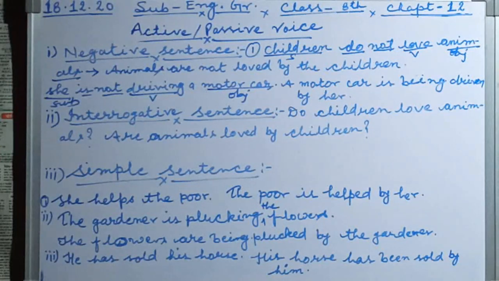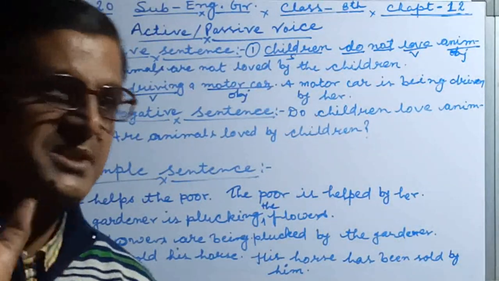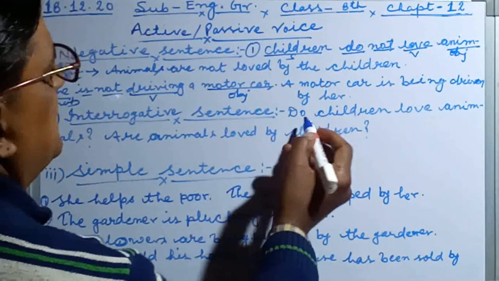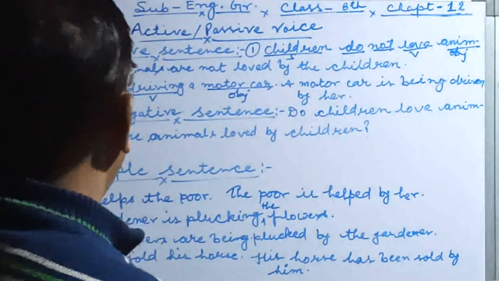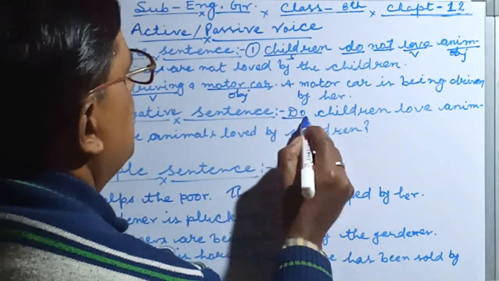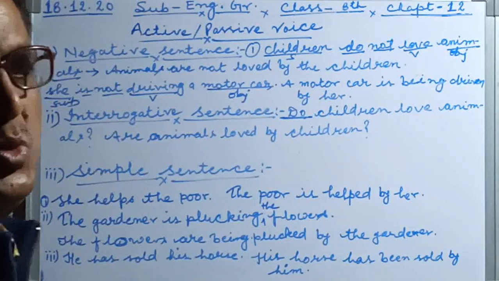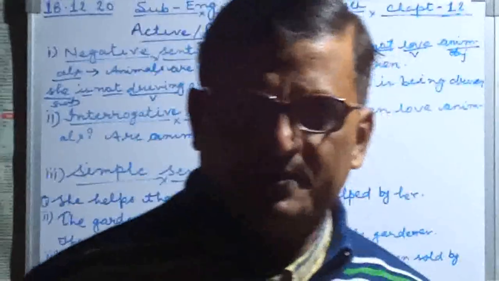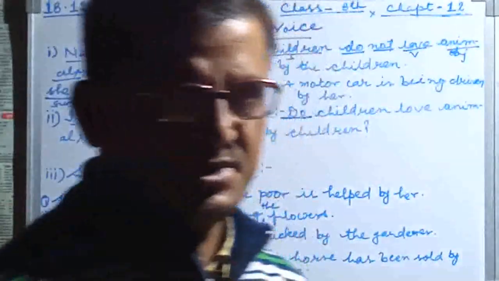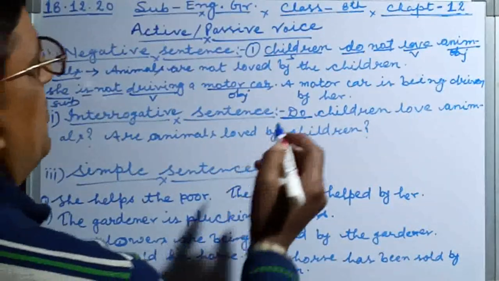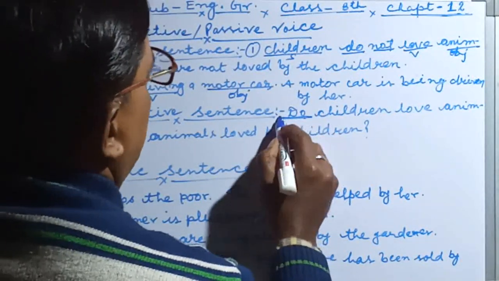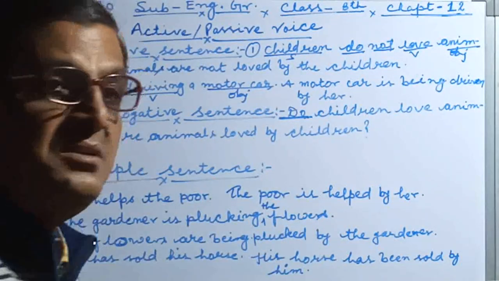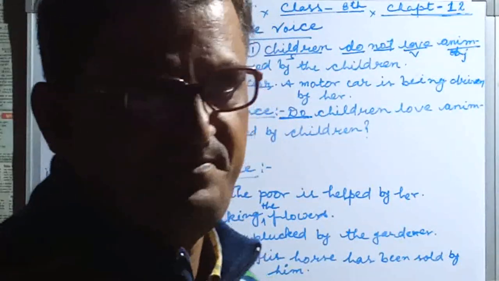Now the turn comes for interrogative. Especially you listen and understand it now. An interrogative sentence starts with a helping verb. This is given here: do, does, is, am, are, has, have, anyone. In such cases, first of all we omit this helping verb, and we write according to the object's number and person.